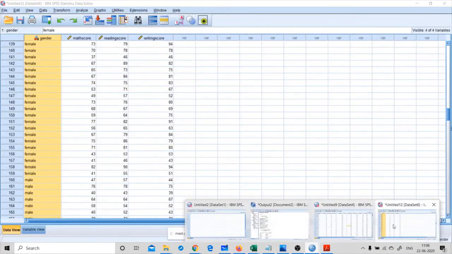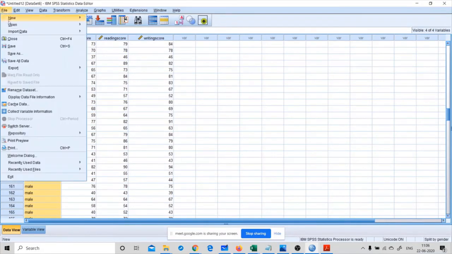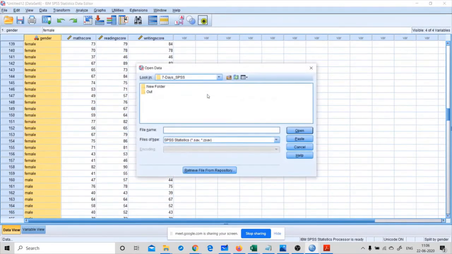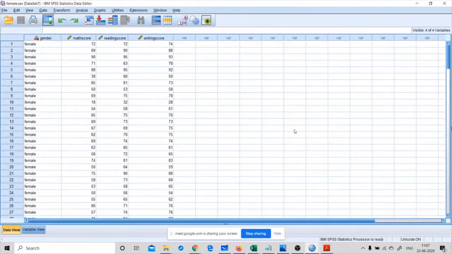Okay, let me open this saved output file in SPSS. Open this female.sav, which has the extension of SPSS statistics. Now you can see only the female records.